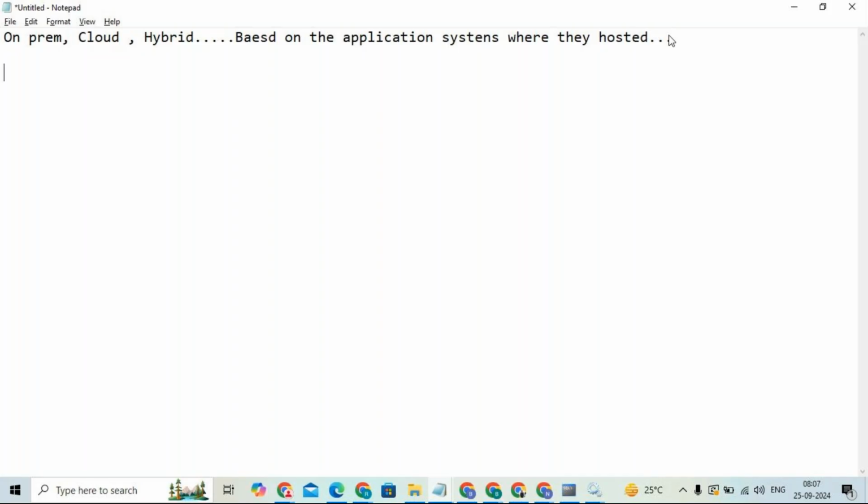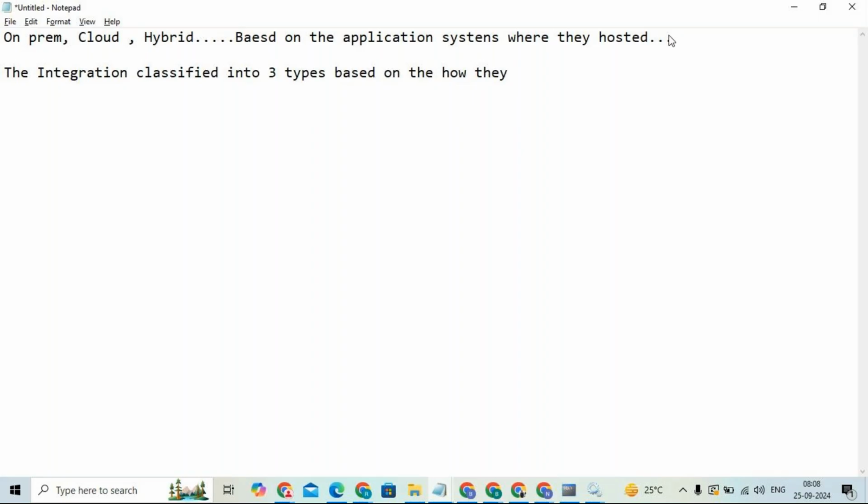Okay, so the integrations are again classified into three types, based on how they are kicked off or how they are triggered, which means how they start the process, how Boomi is picking up that particular request. Depending on that, the integration is again classified into three types.